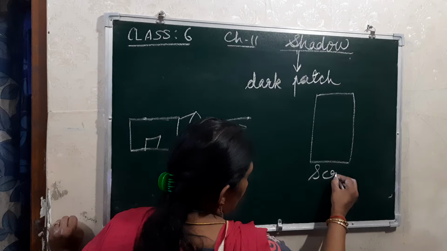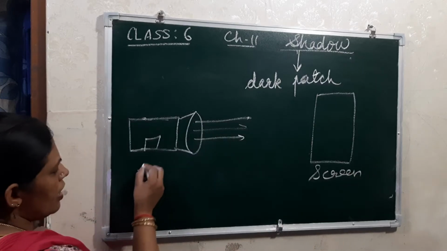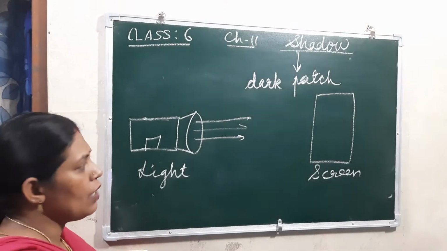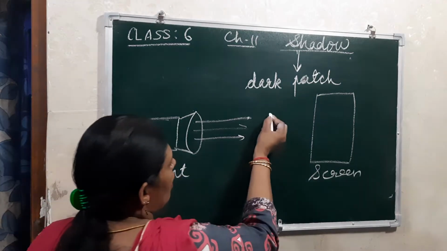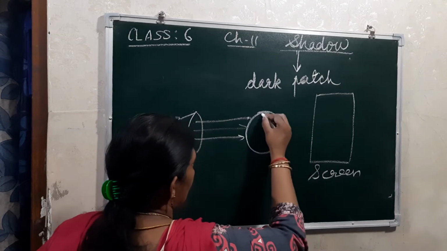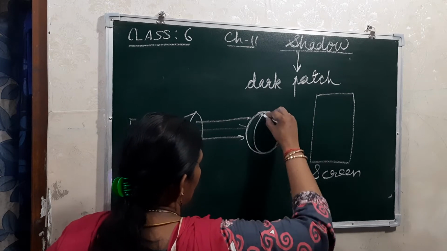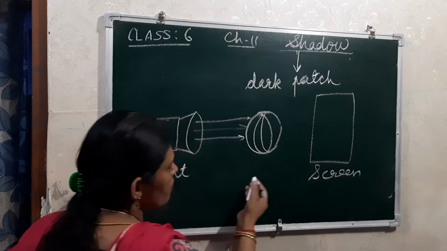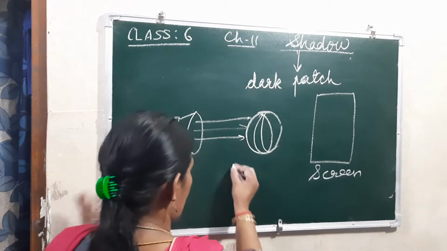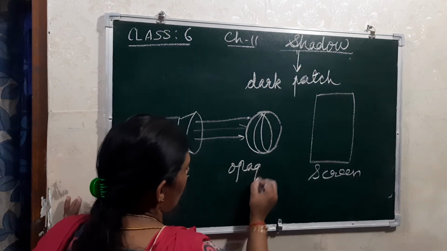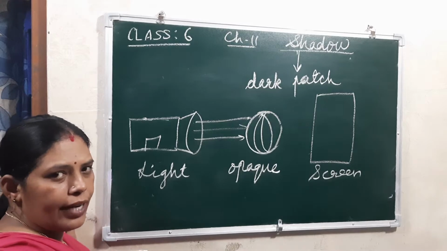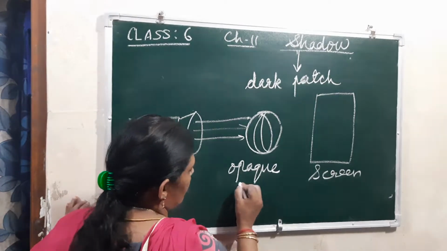In between, if I keep one ball, what happens? This ball is actually an opaque object. If it is a football made of rubber, it is opaque only.